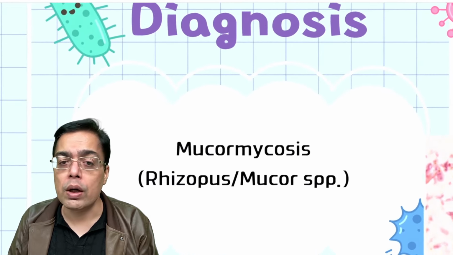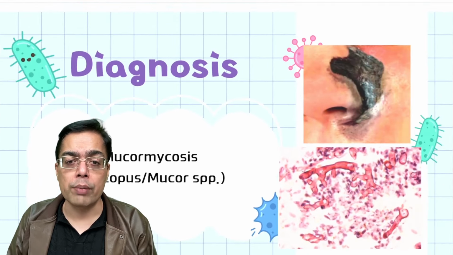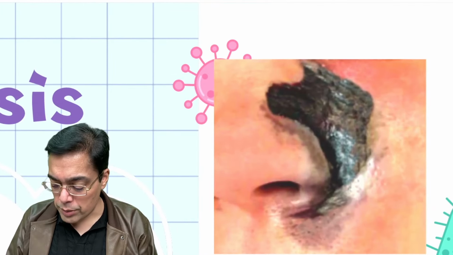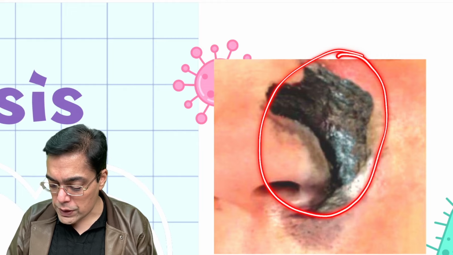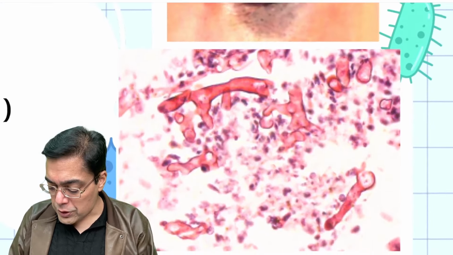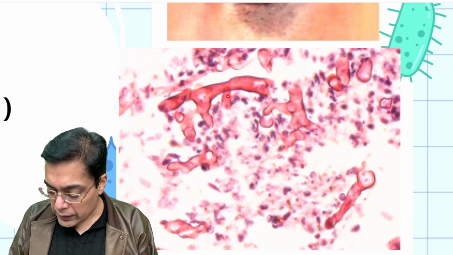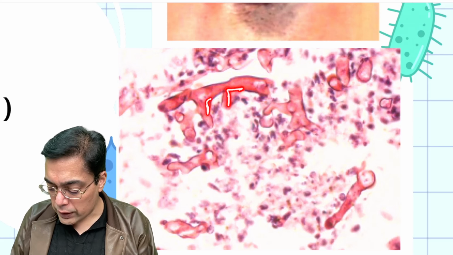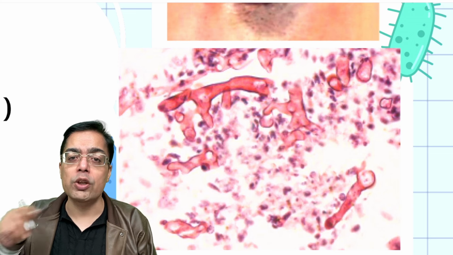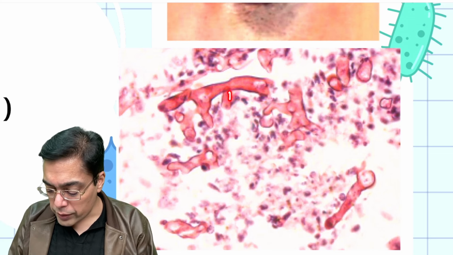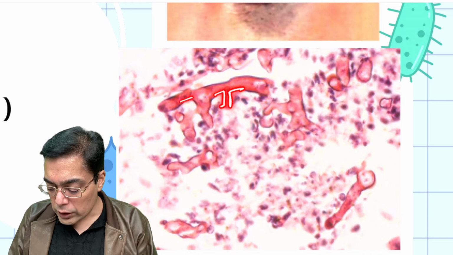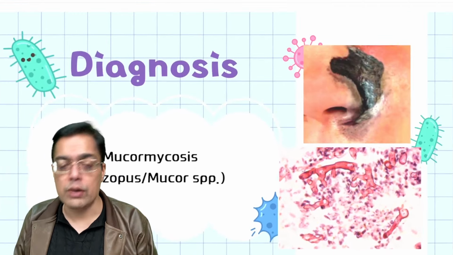mucormycosis. Now, when I'm talking about mucormycosis, of course, that's an example of a gross image which was given in the exam earlier, mucormycosis. That is a description that is going to be mentioned over here. And if I'm going to be looking at the picture over here with respect to the 90-degree angle of the hyphae that you have over here. So in case of Aspergillus, you are having the acute angle hyphae, but over here you're going to be having the presence of the right angle or the 90-degree hyphae. That is what is going to be seen over here.